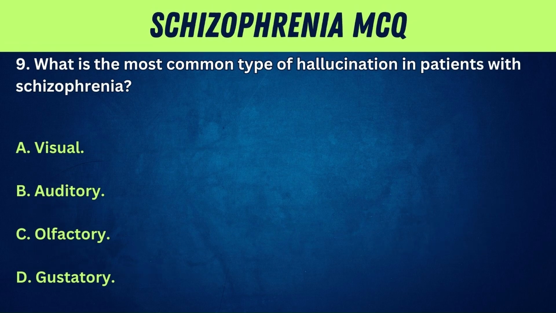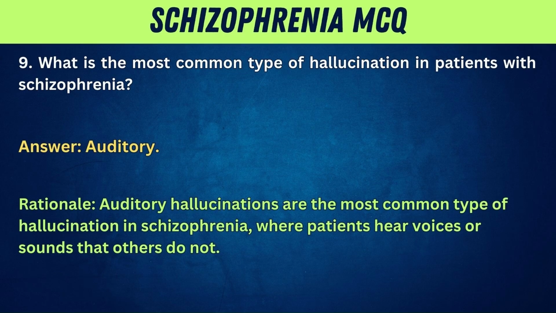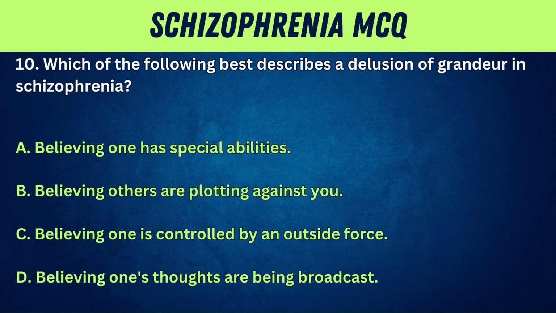9. What is the most common type of hallucination in patients with schizophrenia? A. Visual. B. Auditory. C. Olfactory. D. Gustatory. Answer: auditory. Rationale: auditory hallucinations are the most common type of hallucination in schizophrenia, where patients hear voices or sounds that others do not.